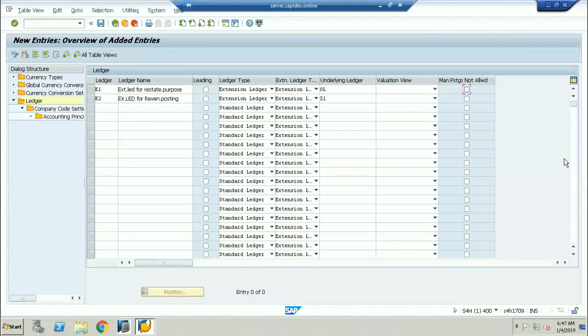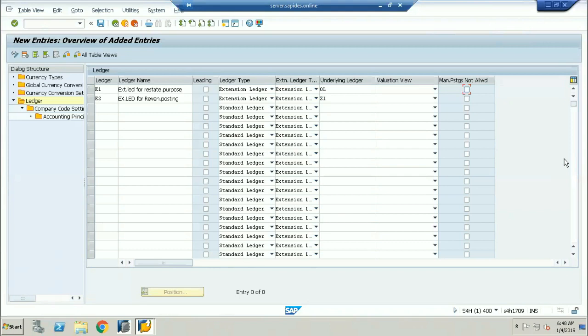Mahesh, I have one question. Yes, sir. What is the purpose of having an extension ledger on non-leading ledgers? Yeah, every ledger is based on some accounting principle. Correct, sir. But what is the purpose of having an extension ledger on a non-leading ledger? Okay. See, sir, the specific reason of having the non-leading ledgers is for different statement purposes. As I told you yesterday in the class, the leading ledger I'm using for the financial statement for the local GAAP. The non-leading ledger I'm using for the IFRS reporting purpose, something like that.